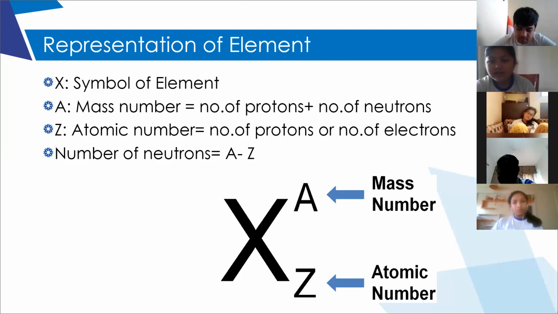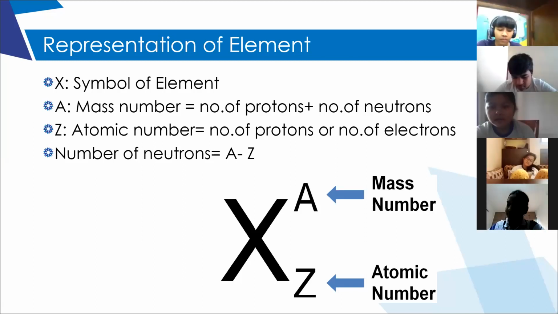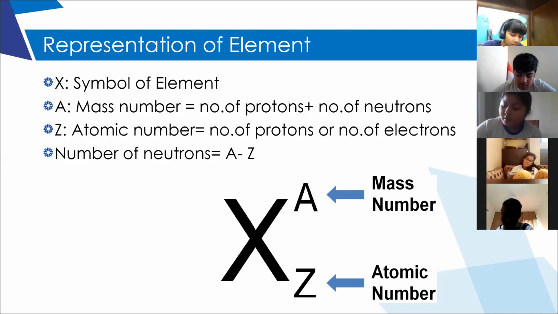I know you all are very particular. I know you know this topic, but just for practice, we will solve 1 or 2 questions. You have done this in your 7th and 8th standards, but just to recap, we will solve 2 questions. Then potassium: atomic number 19, mass number 39. The number of neutrons is 20.